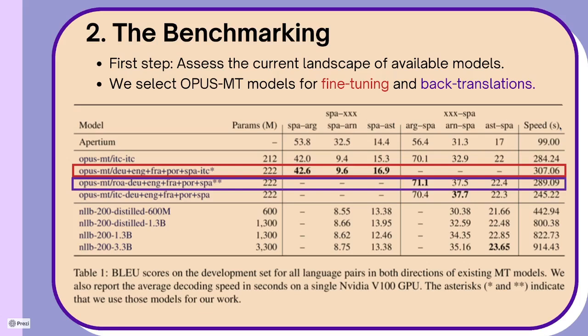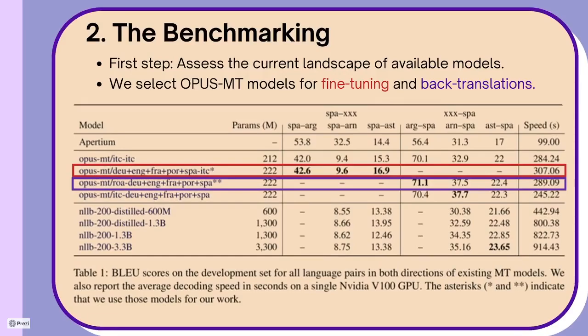We can see how Apertium models are actually quite good, and then if we compare them with Opus MT models, they perform really well, even better than the no language left behind variants on average. Furthermore, they are faster as they are much smaller in size. Based on this, we chose two Opus MT models for fine-tuning, the one shown in red, and in purple for back translations to produce synthetic data.